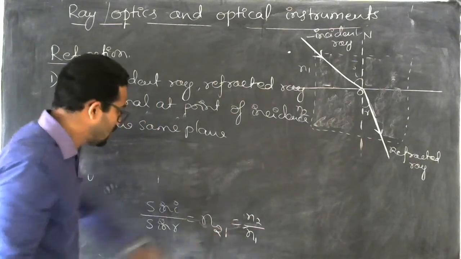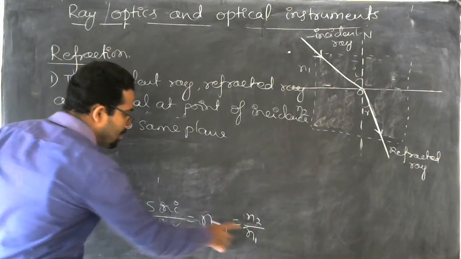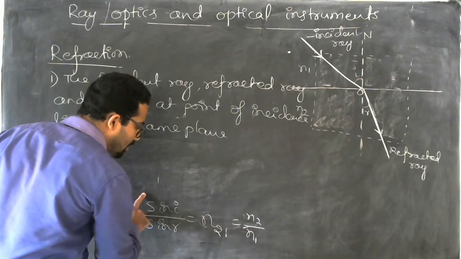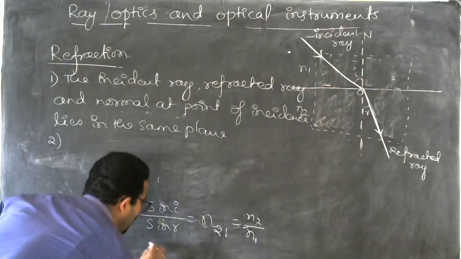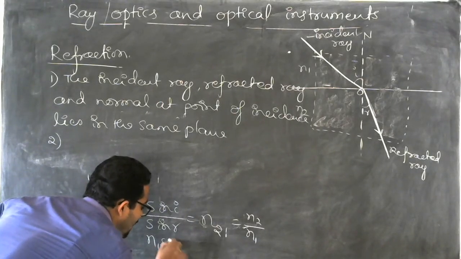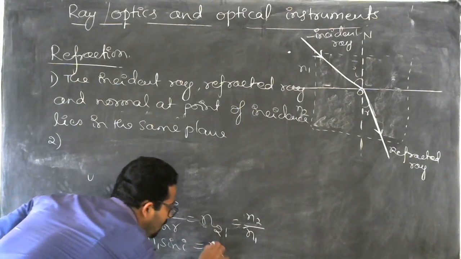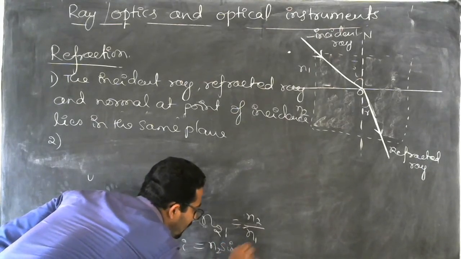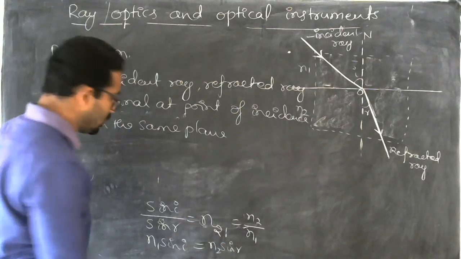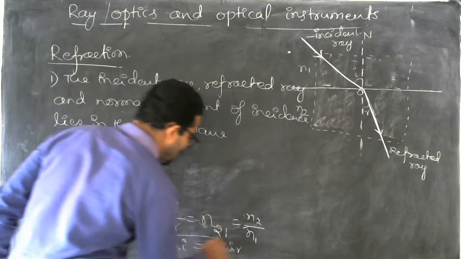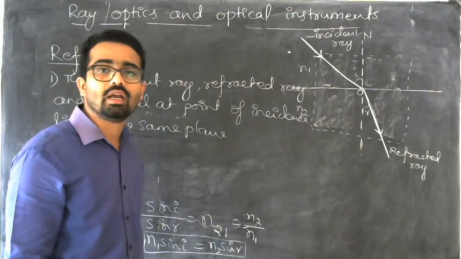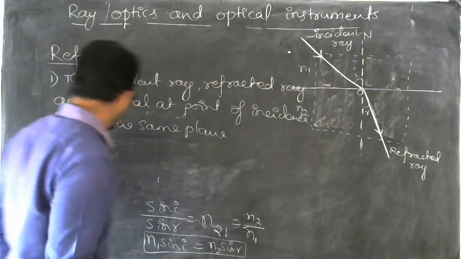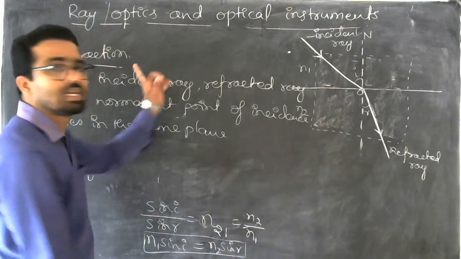So let us take these two results. Forget about this. So what happens? Take the n1 here, take the sin r over to the RHS. Let's see what happens. So that we get n1 sin i equal to n2 sin r. So this nature should be exhibited by light when a refraction takes place. So this is what was stated by Snell.